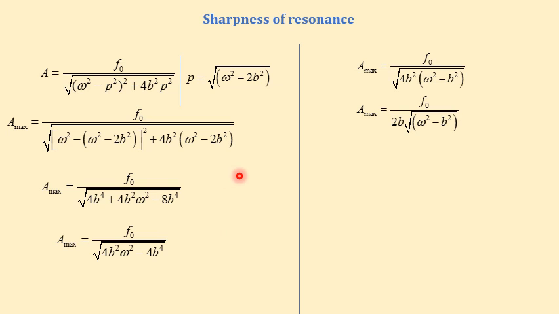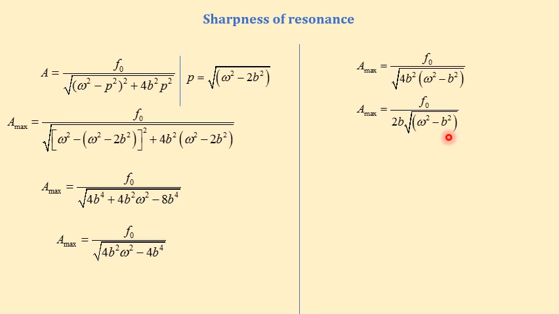Let me take 4b square as common in this, so that I get A max equal to f naught divided by the square root of 4b square into (omega square minus b square). If we take 4b square outside the square root, then we get A max equal to f naught divided by 2b into the square root of omega square minus b square.